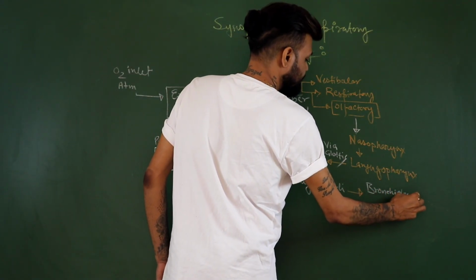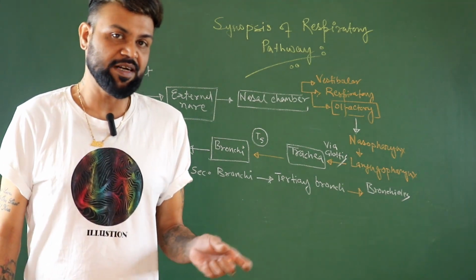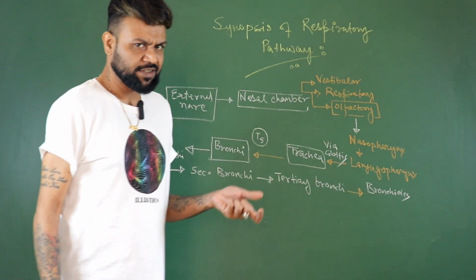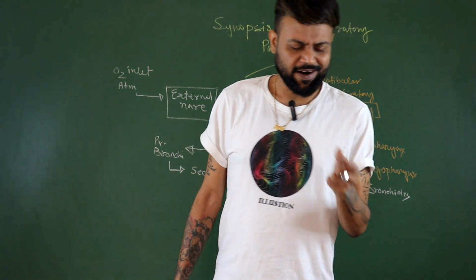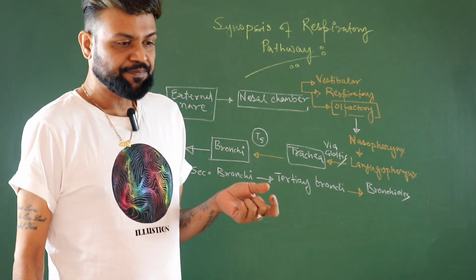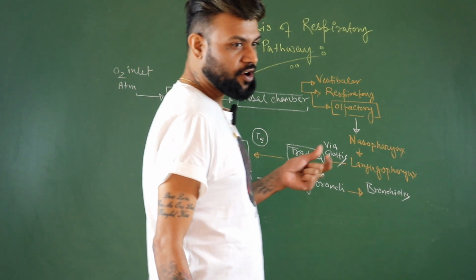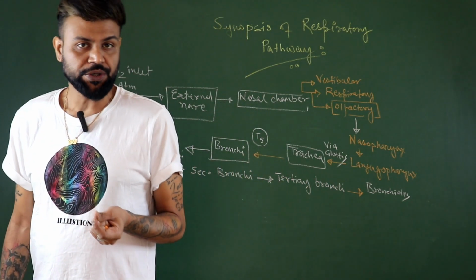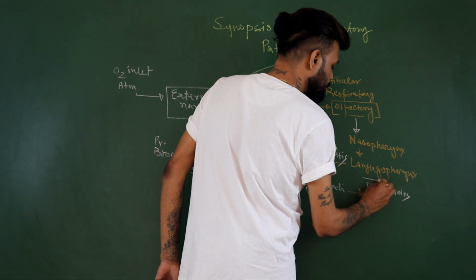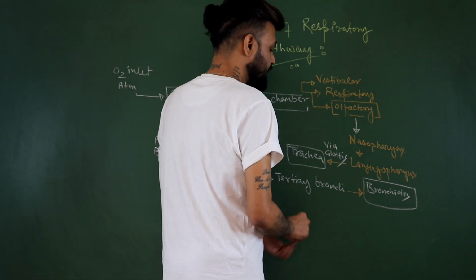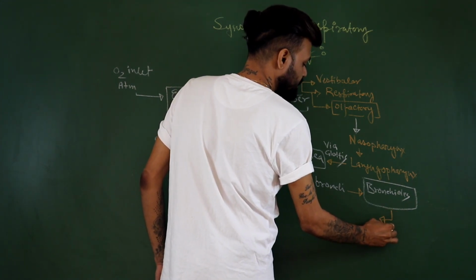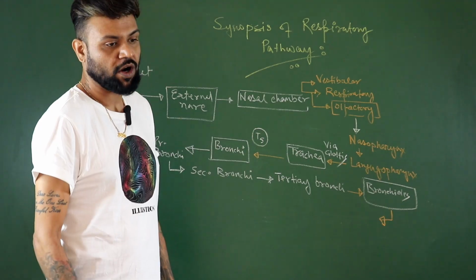And again, these bronchioles are divided into some parts. What are those? If you can remember, did I tell you this or not? I don't remember whether I told this, because the bronchioles again divide to become the initial bronchiole, the terminal bronchiole, and the respiratory bronchiole. Tell me, it becomes what?